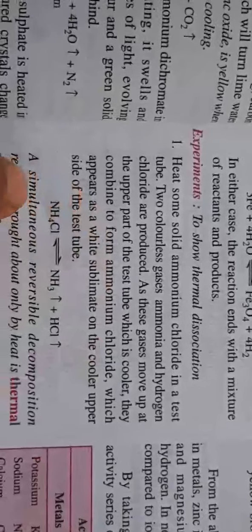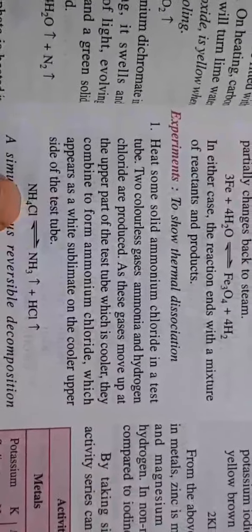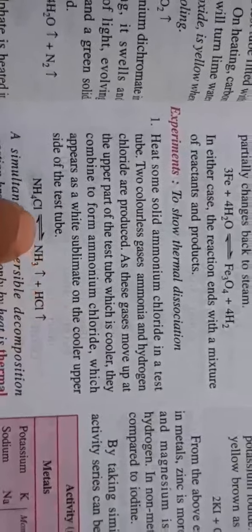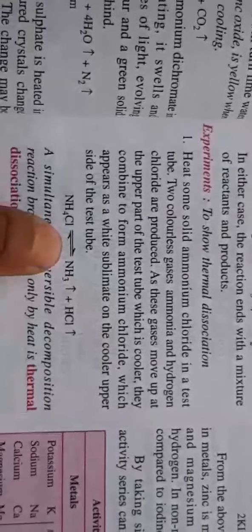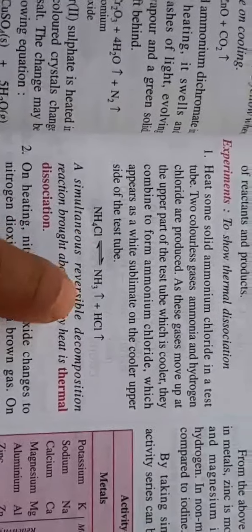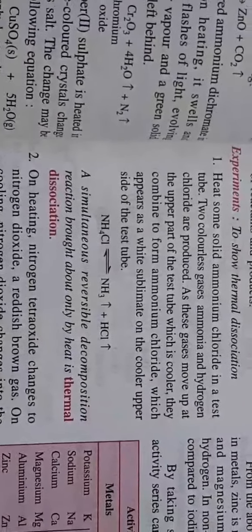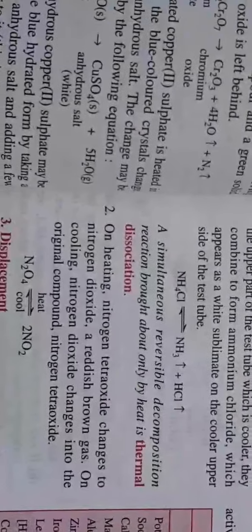So these are the examples. We call them thermal dissociation, not thermal decomposition. They first separate and after some time they again combine. So in thermal dissociation there is a reversibility sign put in them. A simultaneous reversible decomposition brought about only by heating, we call thermal dissociation. There are a large number of other examples, so you go through them.